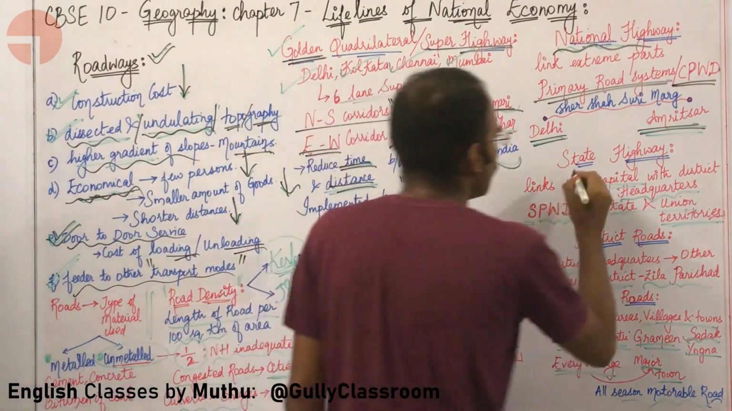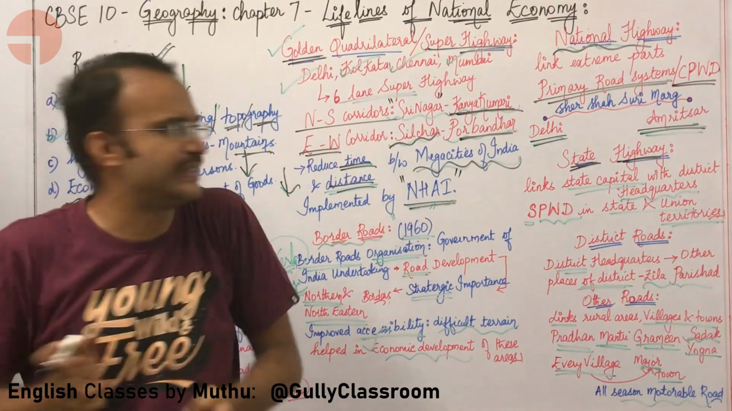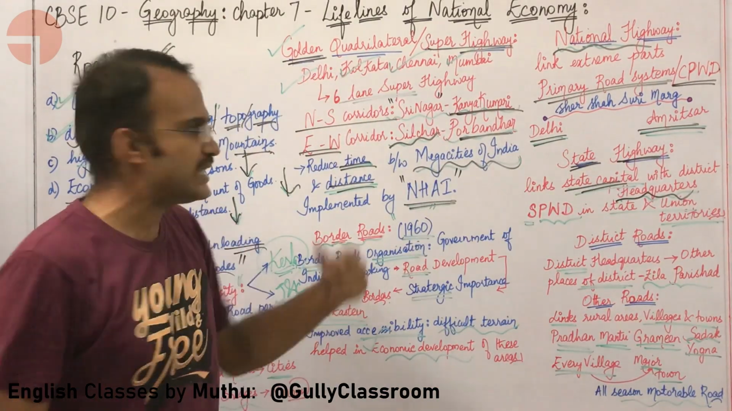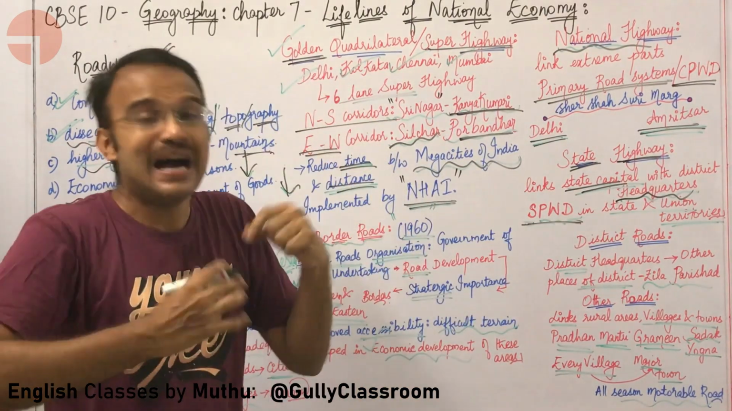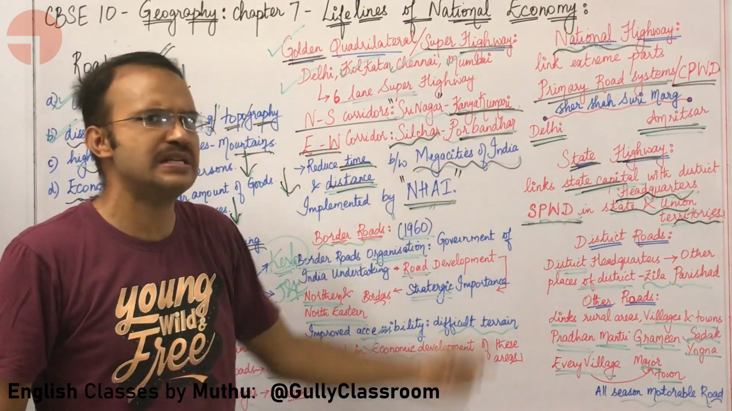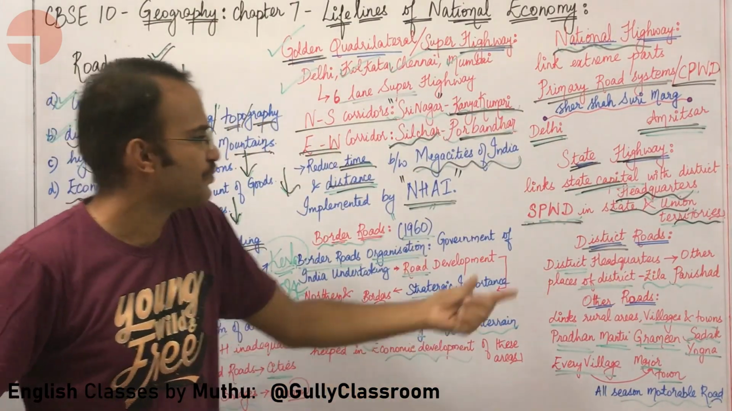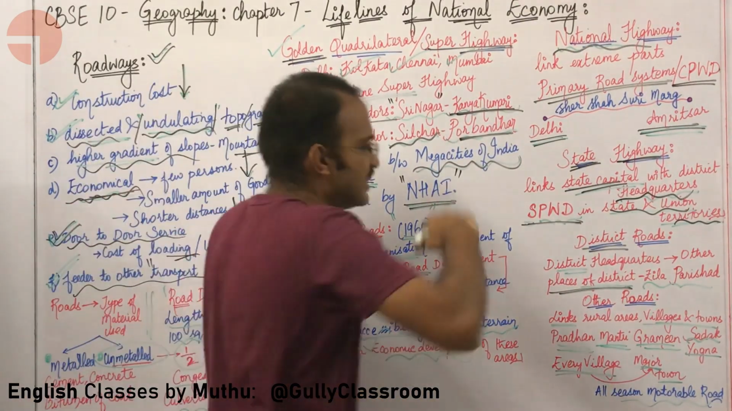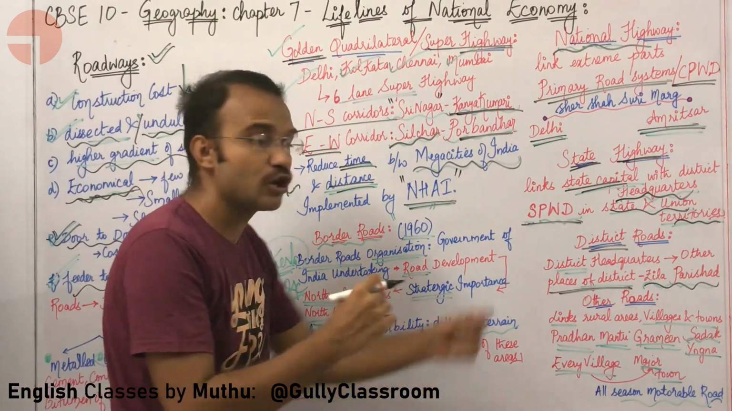What else, sir? Let us go to state highways. State highways are linking the state capital with other important districts. So the state capital is linked with district headquarters with the help of state highways. These are maintained by SPWD. What is SPWD? State Public Works Department, and this is present in states and union territories. After state highways, what is the next type of road? Obviously district roads. District roads connect the district headquarters with other smaller regions within that particular district. These roads are maintained by Zilla Parishad or the local government.